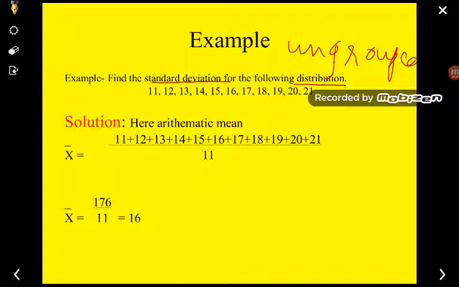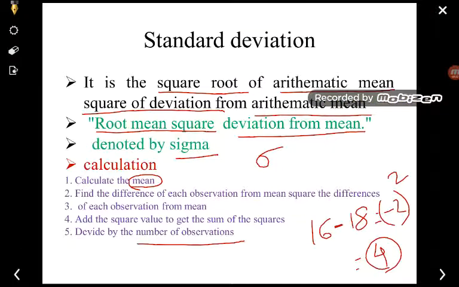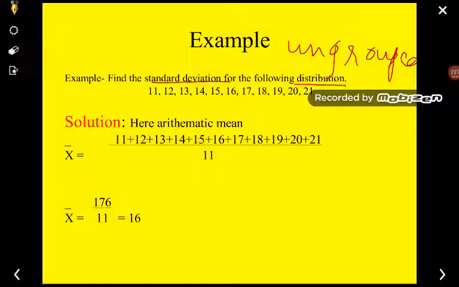Here we know that we first have to find the mean. So first we are going to calculate the mean. How do we calculate the mean? 11 plus 12 plus 13 plus 14 and so on, divided by the number of observations. Counting: 1, 2, 3, 4, 5, 6, 7, 8, 9, 10, 11. So we'll get the mean. What is the mean? It is 16.